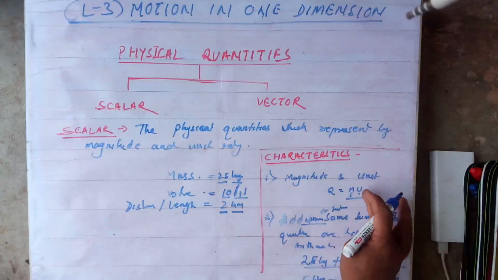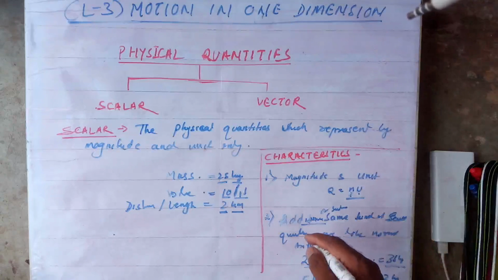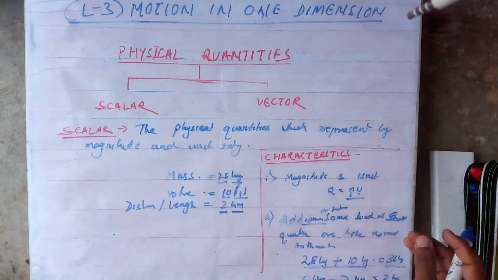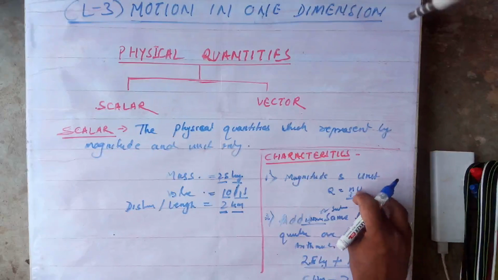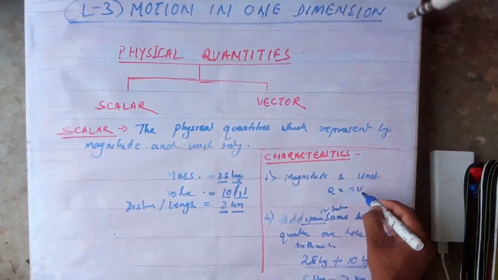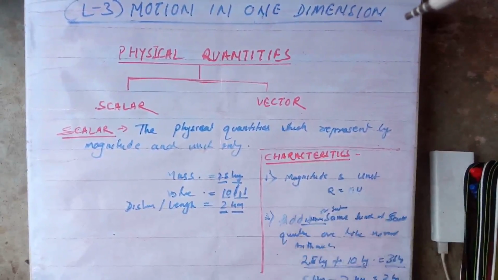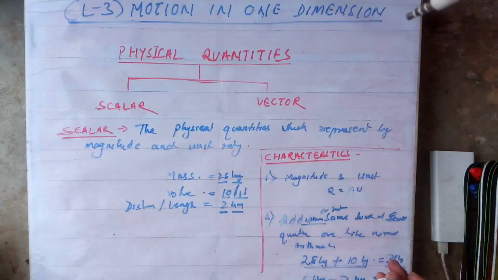That is the magnitude, and u stands for unit. Q is any physical quantity.